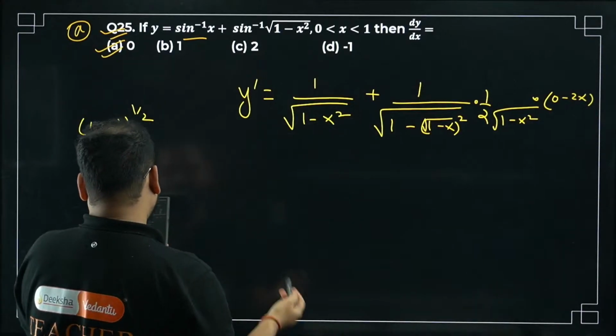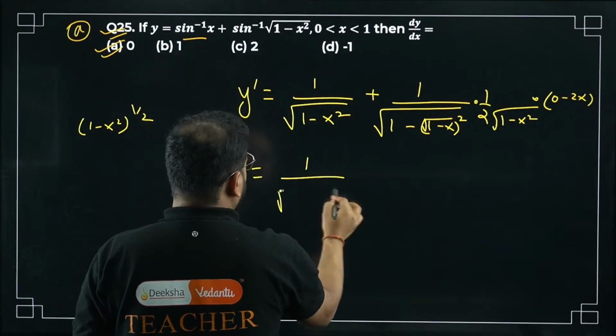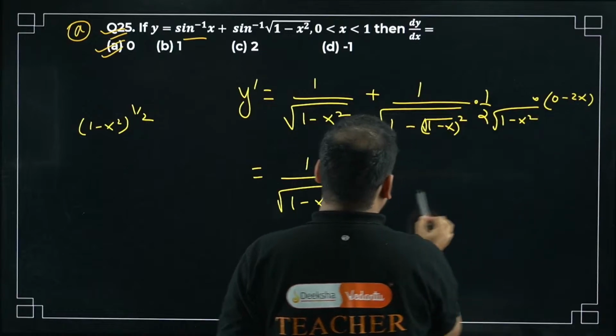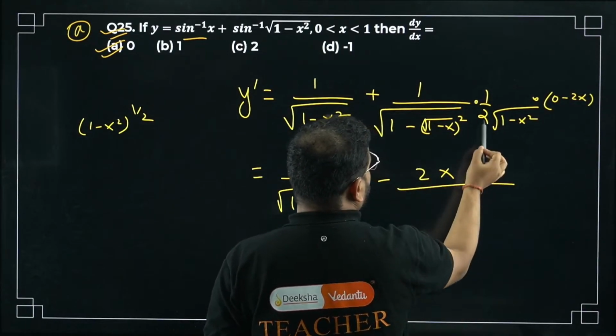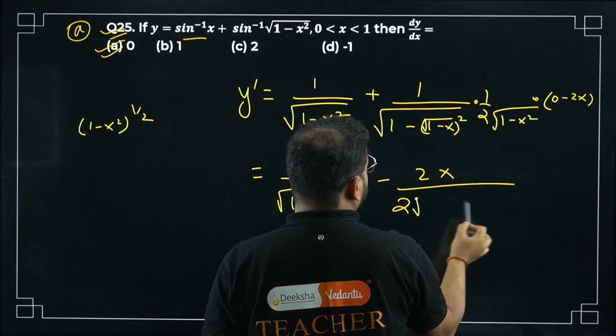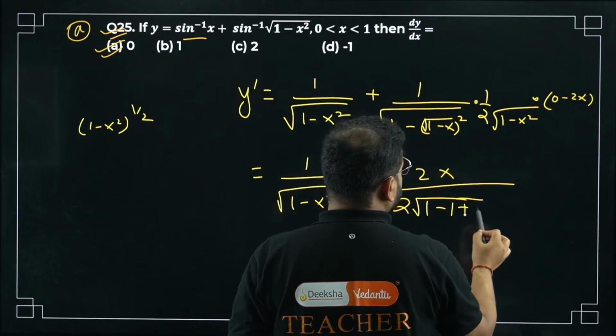Yes, all of you are getting the right answer. It will become 1 upon 1 minus x square. There's a minus sign over here, minus 2x, upon, check this out, you have 2 here in the denominator. This becomes root 1 minus 1 plus x.